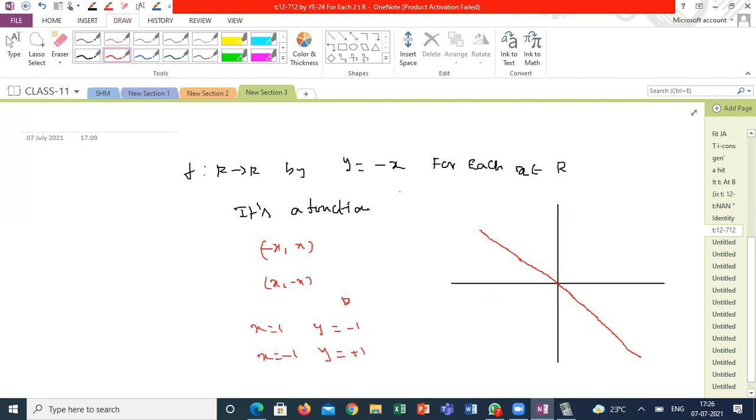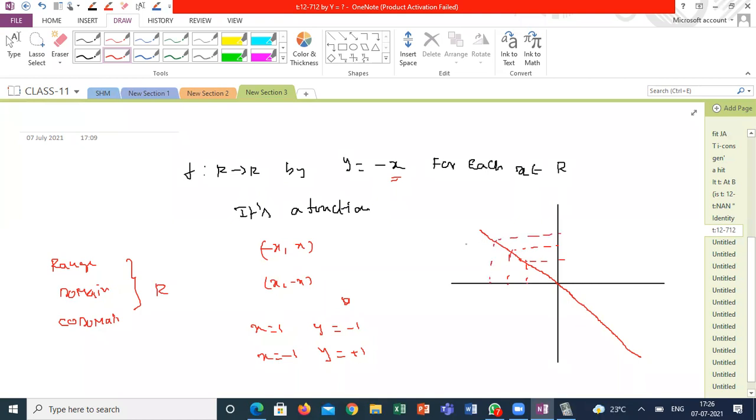But each and every real value can be substituted in this, so the range, domain, and codomain are the set of all real numbers. Am I right or wrong? Guys, correct or wrong? Yes or no? Yes, sir. For each and every element of x, there is the same number in such a way that the sign will change.